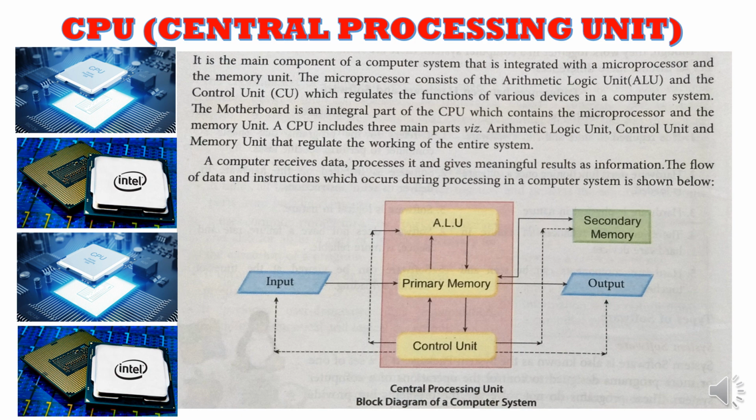The microprocessor consists of arithmetic logic unit and the control unit, which regulates the function of various devices in a computer system. The motherboard is an integral part of the CPU, which contains the microprocessor and the memory unit. A CPU includes three main parts, that is arithmetic logic unit, control unit, memory unit, that regulate the working of the entire system.